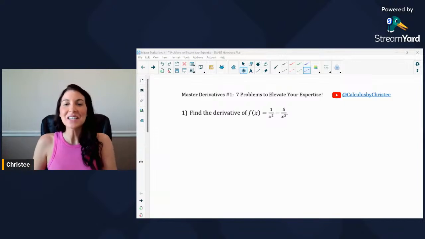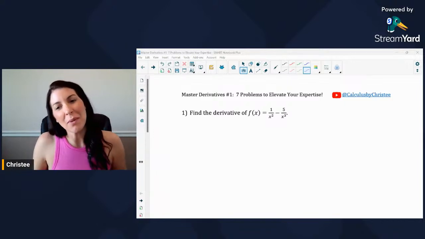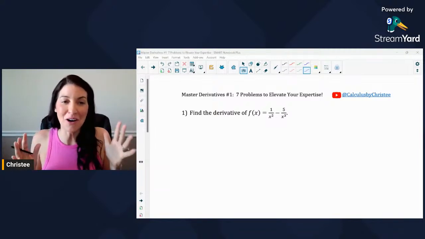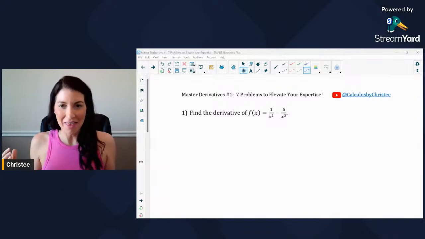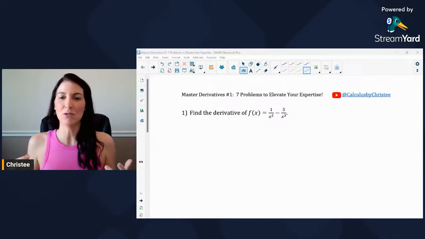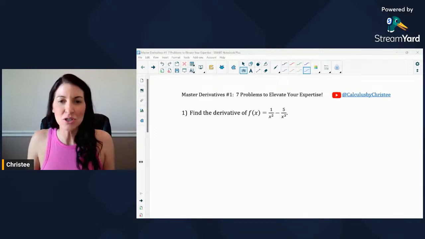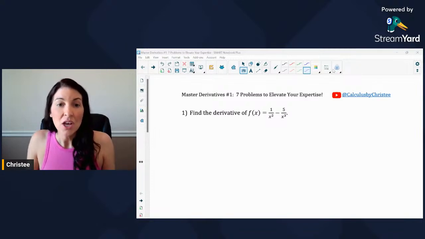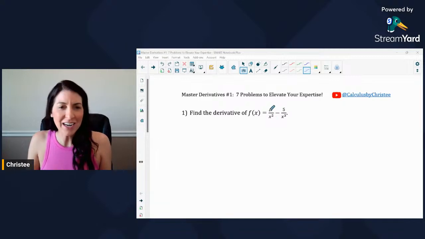So the first problem says to find the derivative of f of x equals 1 over x squared minus 5 over x cubed. And the reason I started off with this first one is because it is a common one that students actually take an approach that I would never recommend. The approach that I always see is that students see quotients. So they think, oh, I'm going to use the quotient rule because I see these fractions, these quotients.